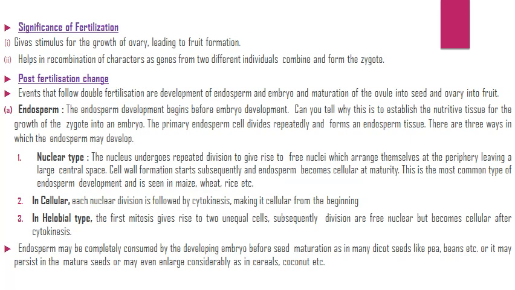In cellular type, each nuclear division is followed by cytokinesis, making it cellular from the beginning. In helobial type, the first mitosis gives rise to two unequal cells. Subsequently, divisions are free nuclear but become cellular after cytokinesis. Endosperm may be completely consumed by the developing embryo before seed maturation, as in many dicot seeds like pea, beans, etc., or it may persist in the mature seeds or may even enlarge considerably, as in cereals, coconut, etc.